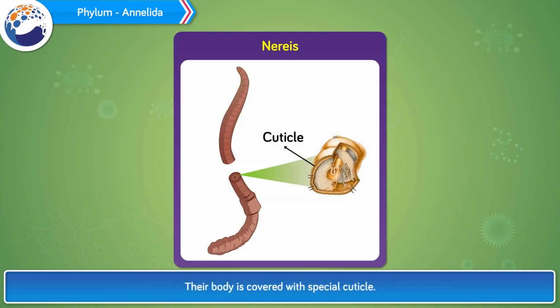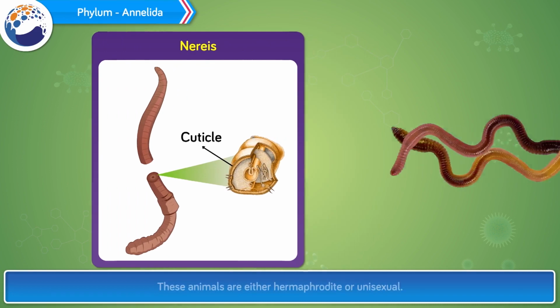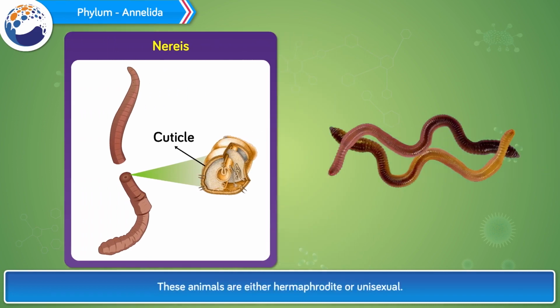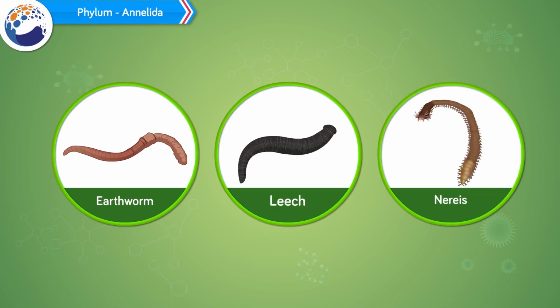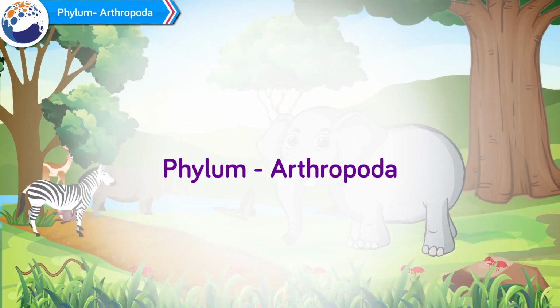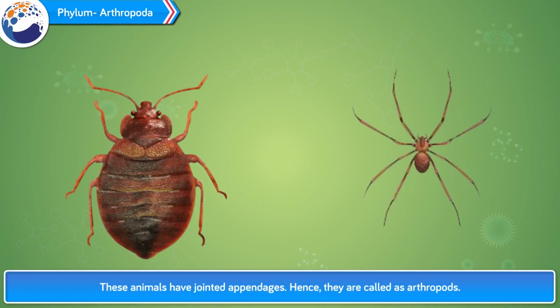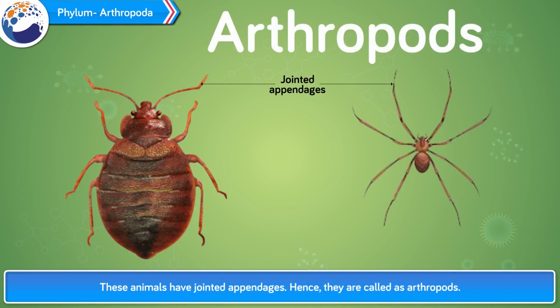Their body is covered with a special cuticle. These animals are either hermaphrodite or unisexual. Example: earthworm, leech, Nereis, etc. Phylum Arthropoda. These animals have jointed appendages. Hence they are called arthropods.